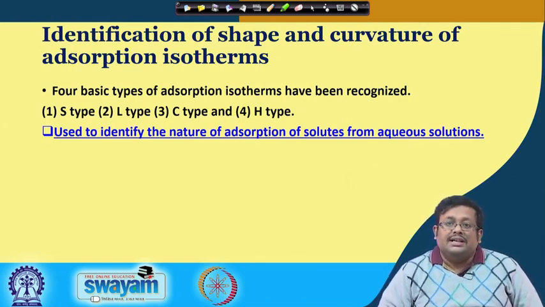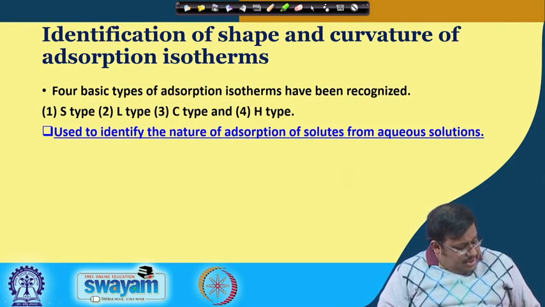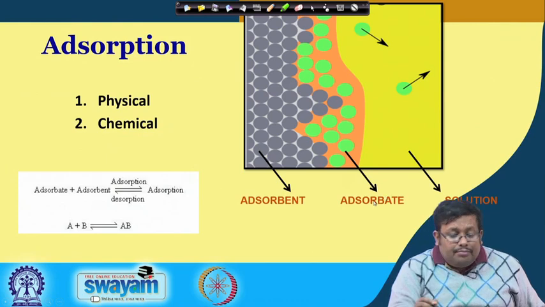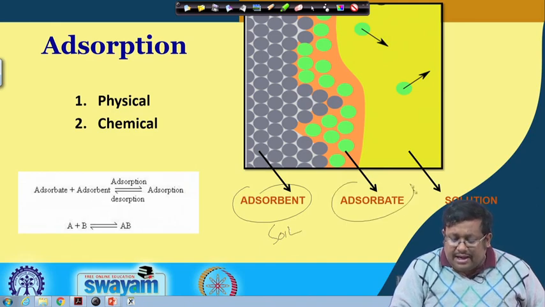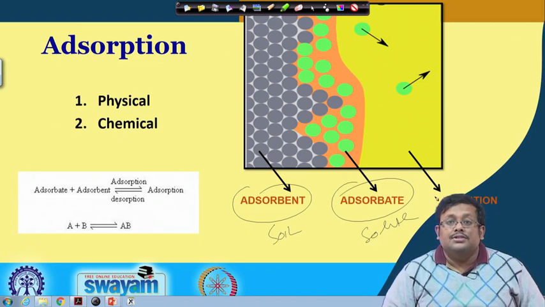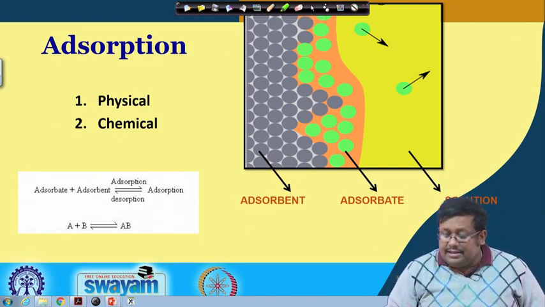So, the solid is basically the adsorbent. In our case here, the adsorbent is basically soil, the adsorbate is basically the solute, and here is the solution. I hope that now it is clear. So, let us move ahead and see